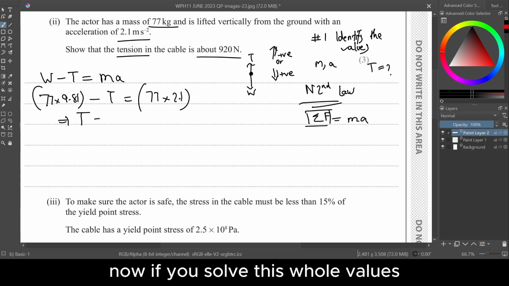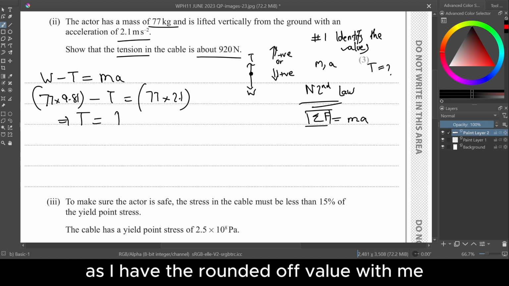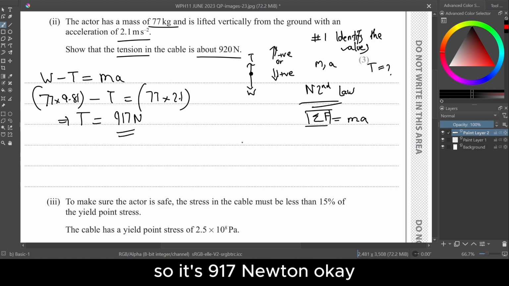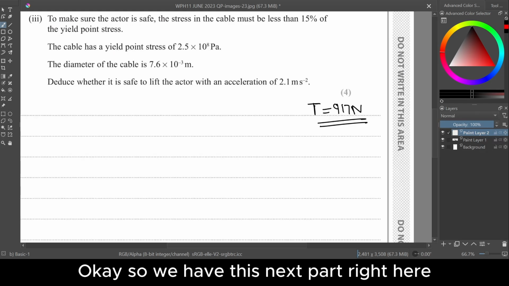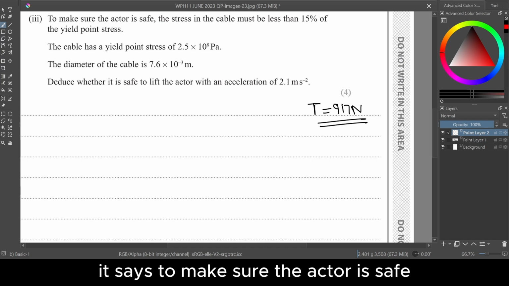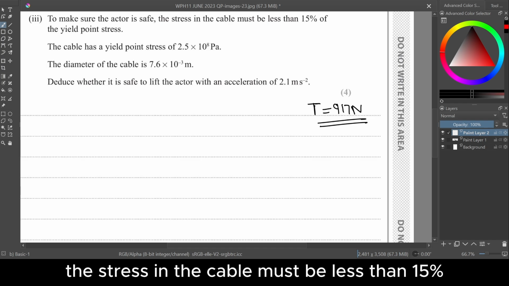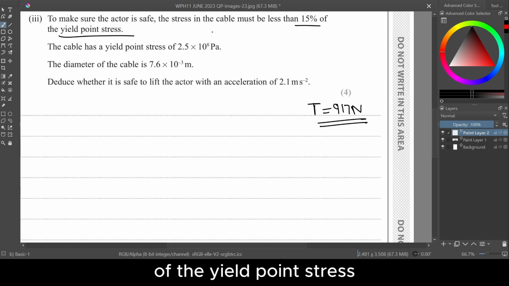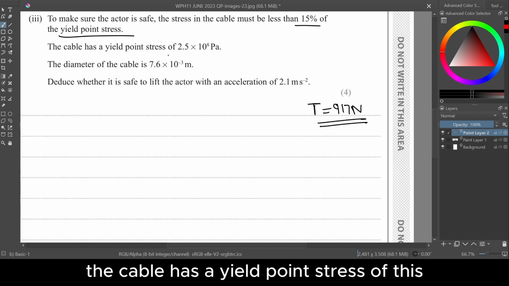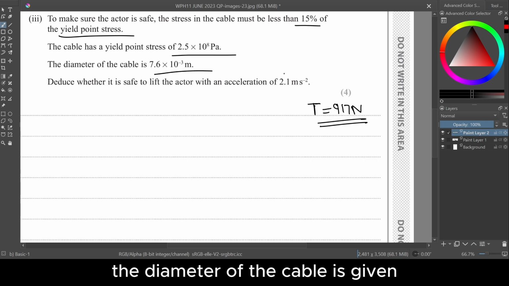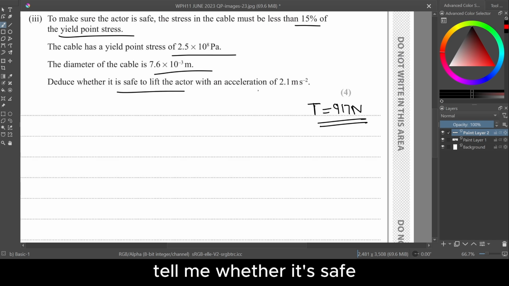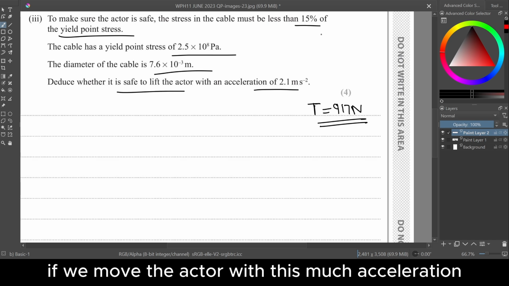Now if you solve this whole values, you will get your answer as, I have the rounded off value with me, so it's 917 Newton. Okay, so we have this next part right here. It says to make sure the actor is safe, the stress in the cable must be less than 15% of the yield point stress. The cable has a yield point stress of this. The diameter of the cable is given. Tell me whether it's safe if we move the actor with this much acceleration.